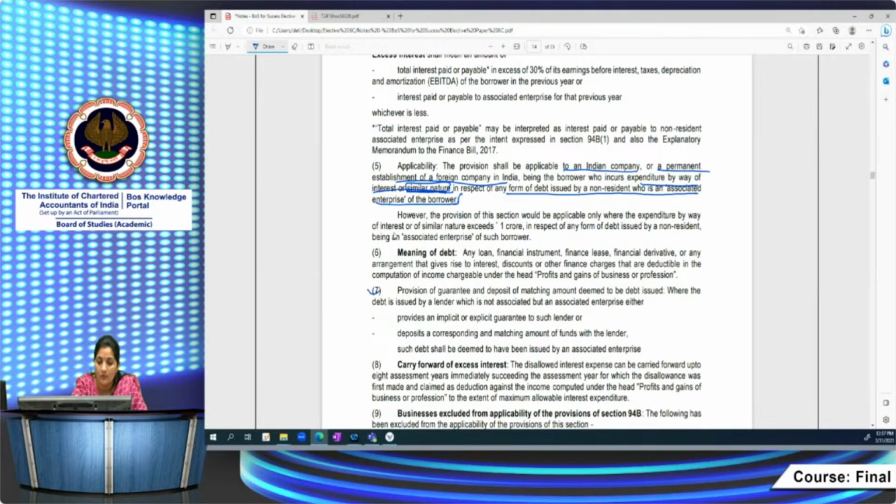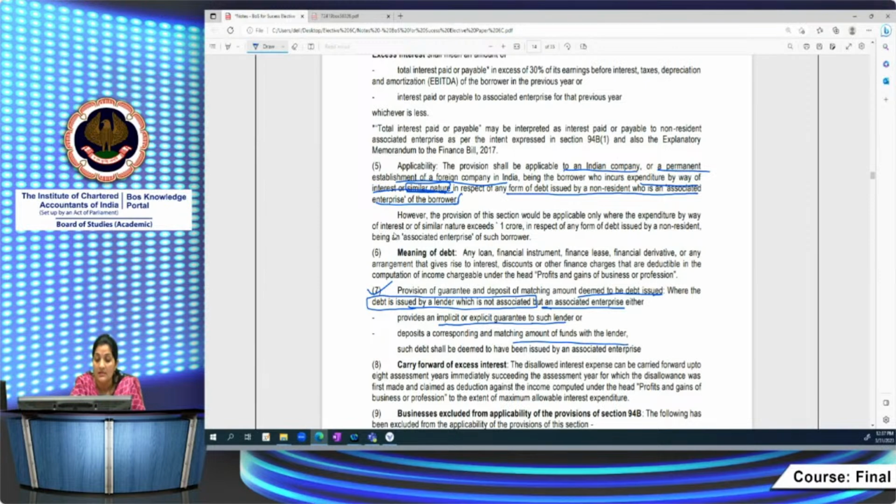This is the proviso to section 94B. There it says that in case of a guarantee or deposit of a matching amount, it will be deemed to be debt, where the debt is issued by a lender which is not an AE. The person who has given you the loan is not your AE, you have found that out, but another AE is providing a guarantee in respect of such lender on your behalf, or giving some deposit to the lender for the corresponding or matching amount.